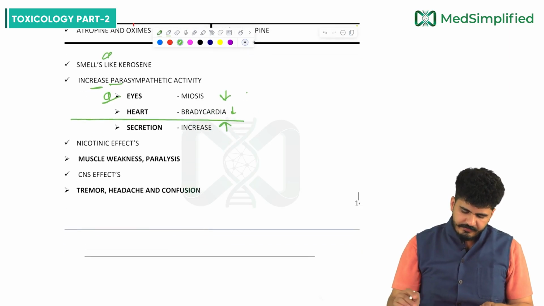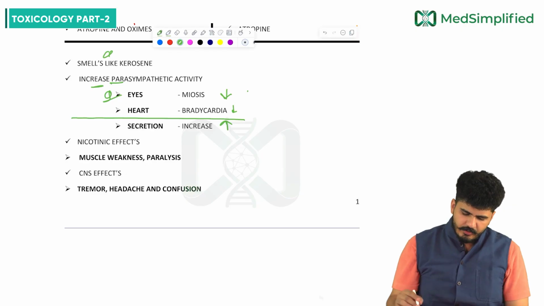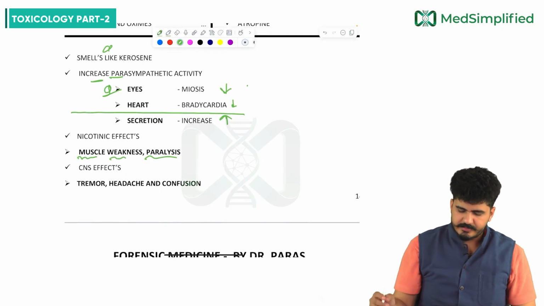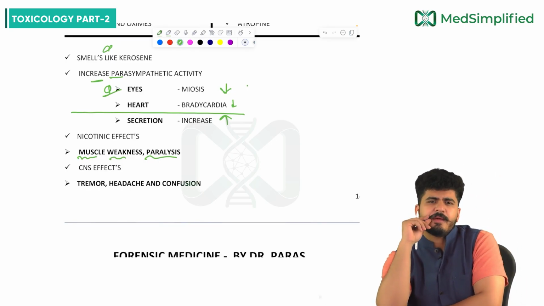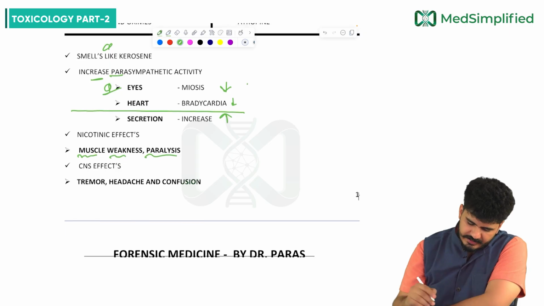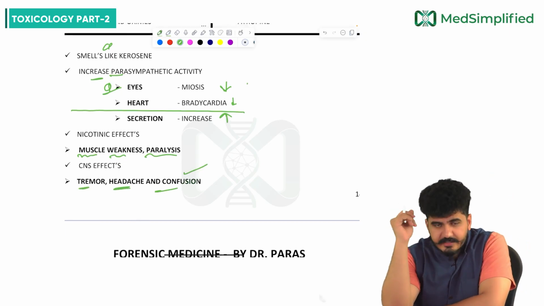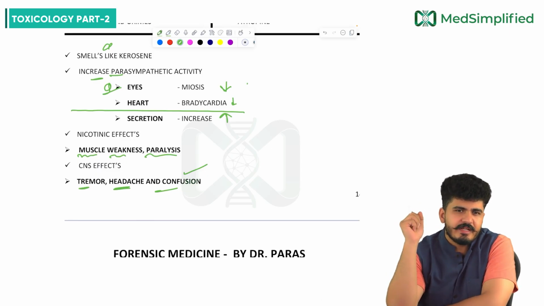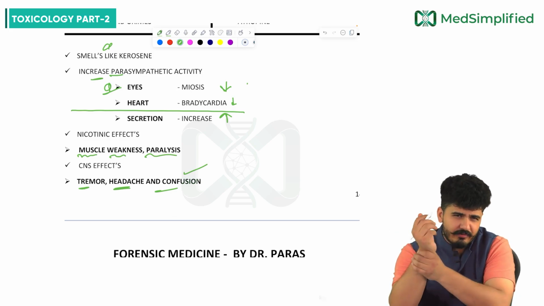Then nicotinic effects will be there. That is why we were using the oximes. Nicotinic effects are like muscle weakness and paralysis. CNS effects like tremor, headache, confusion can also be there. You can see that. So different effects are there in organophosphate poisoning.